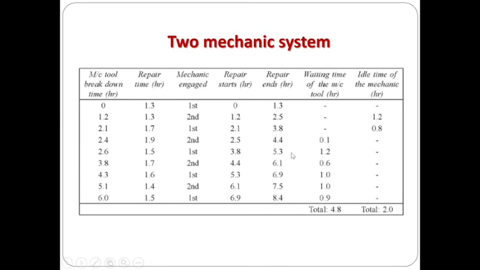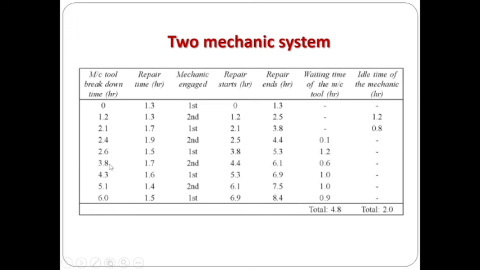mechanics. After calculating this, we can move on to the waiting time of the machine tool. Here the breakdown occurs at 0 and the repair starts at 0. So there is no waiting time for the particular machine tool, 0. And here also 1.2, 1.2, no waiting time, 2.1, 2.1, no waiting time, 2.4, 2.5. Here there is a waiting time of 0.1 hour, right? Here 2.6, 3.8. So the difference is 1.2 hour. So that is the waiting time.